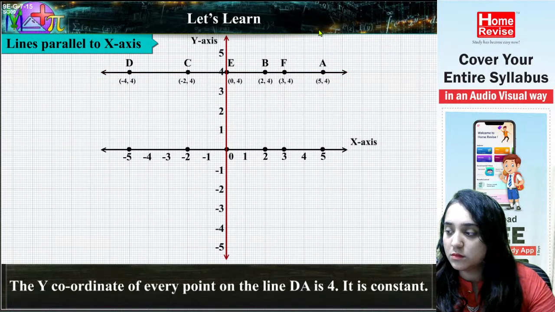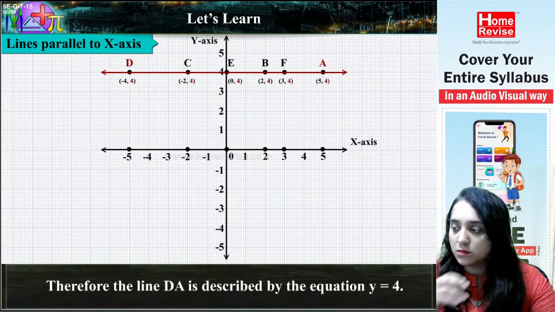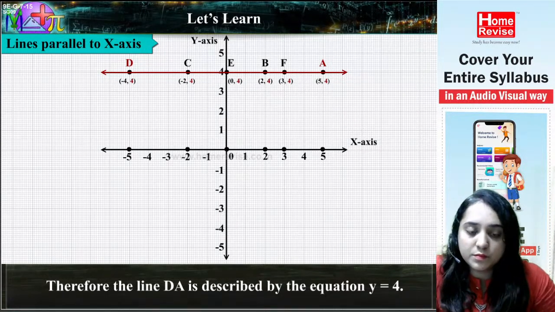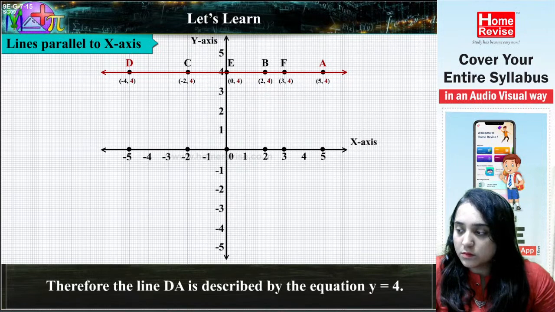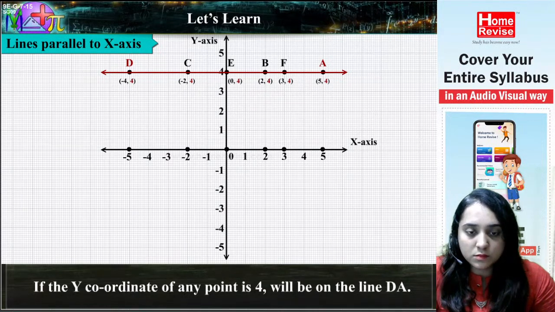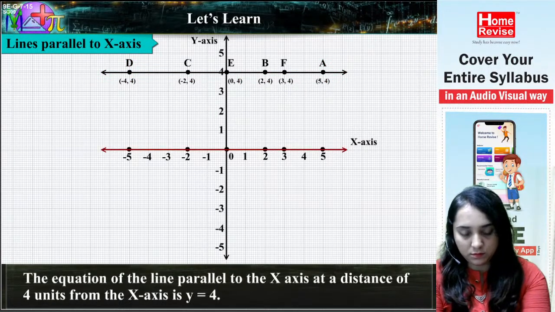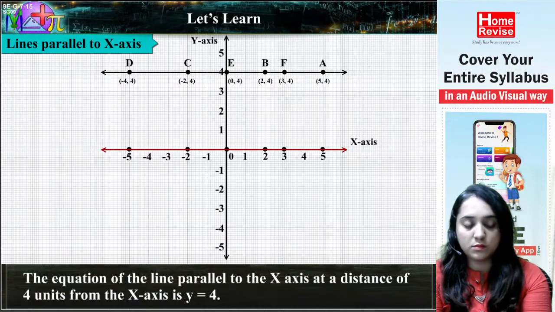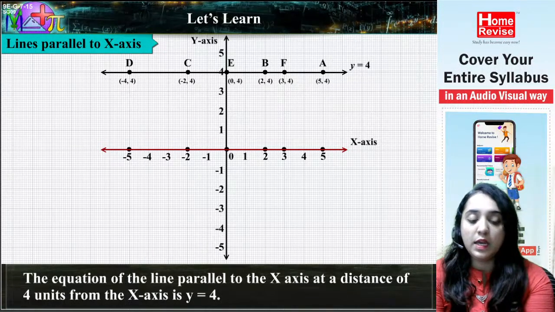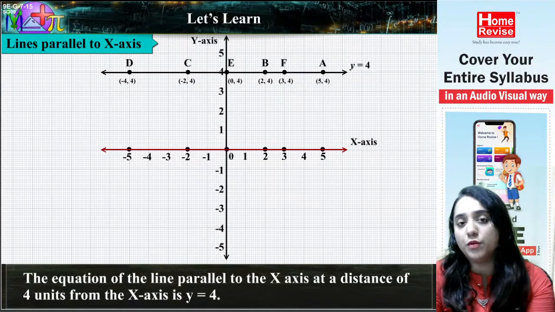The y-coordinate of every point on the line DA is 4. It is constant. Therefore, the line DA is described by the equation y equals 4. Any point whose y-coordinate is 4 will be on the line DA. The equation of the line parallel to the x-axis at a distance of 4 units from the x-axis is y equals 4. Okay? Let's discuss.